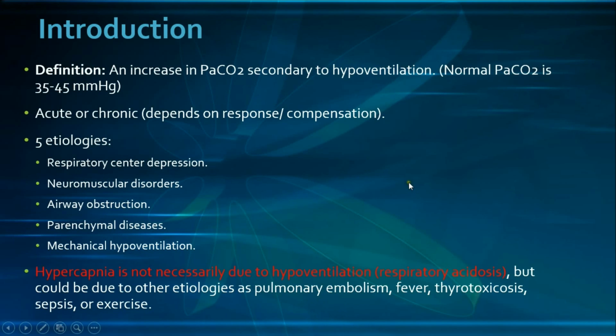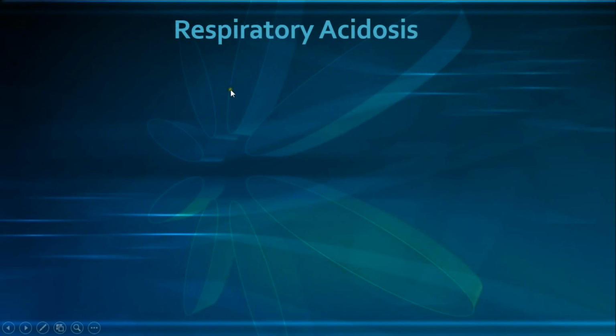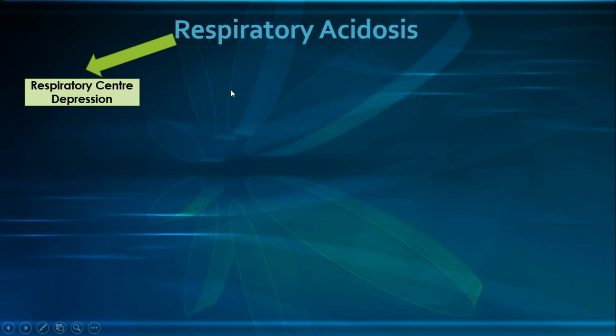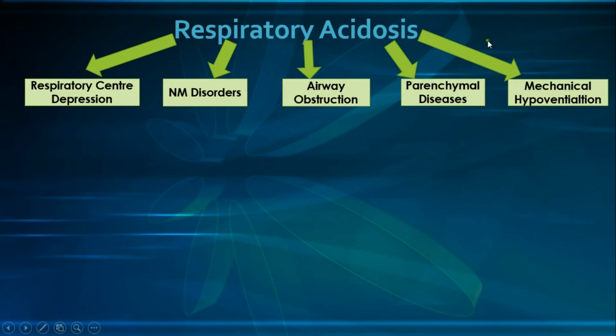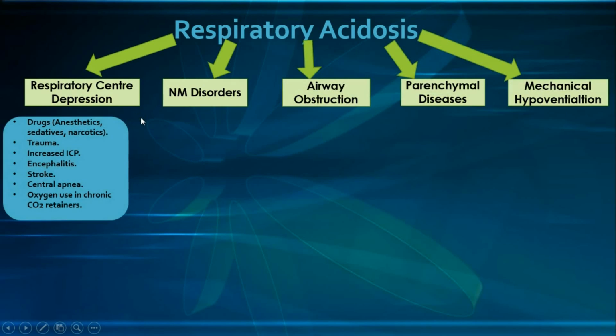Now let's move to the etiology of respiratory acidosis. And again, we have the 5 categories, starting with the respiratory center depression, the neuromuscular disorders, the airway obstruction, the parenchymal diseases, and finally the mechanical hypoventilation. So starting with the respiratory center depression, we have a variety of causes.